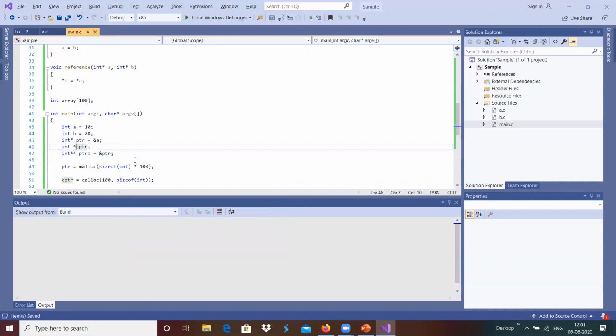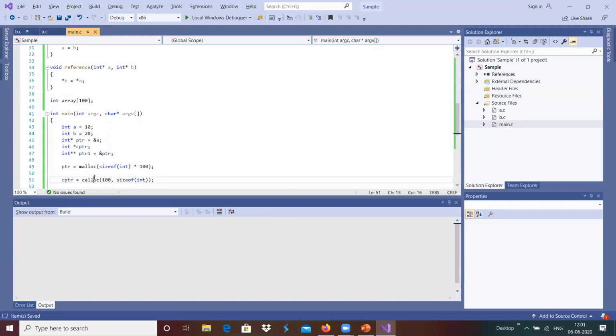which allocates similar to malloc, but we are able to configure the number of elements and each element's size. And whatever memory is allocated by malloc is not initialized, but if we allocate with calloc, all the elements allocated will be initialized to 0, basically.